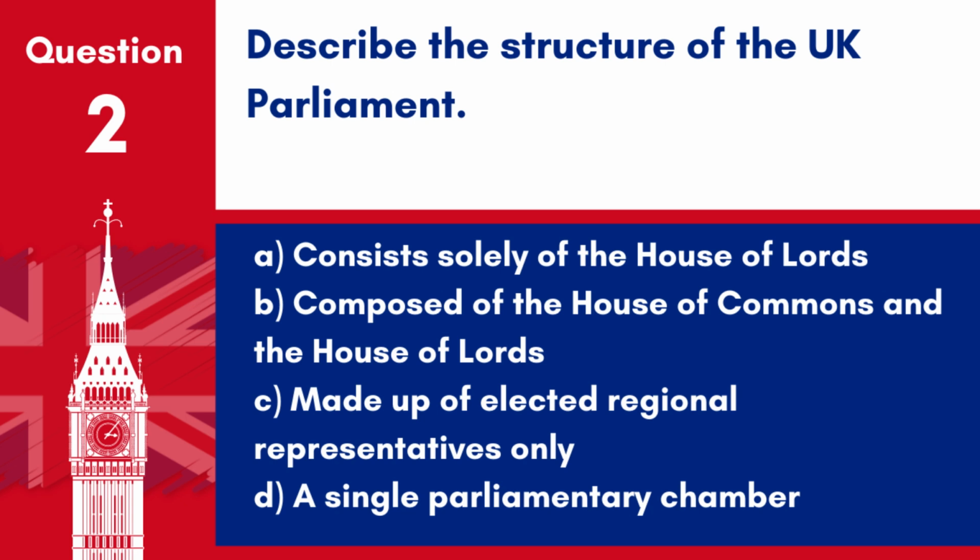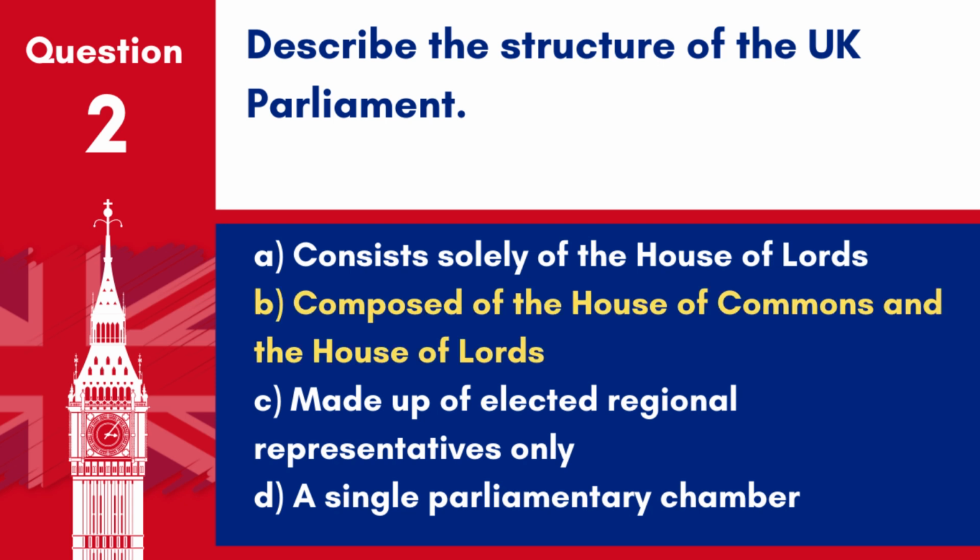Question 2. Describe the structure of the UK Parliament. A. Consists solely of the House of Lords. B. Composed of the House of Commons and the House of Lords. C. Made up of elected regional representatives only. D. A single parliamentary chamber.